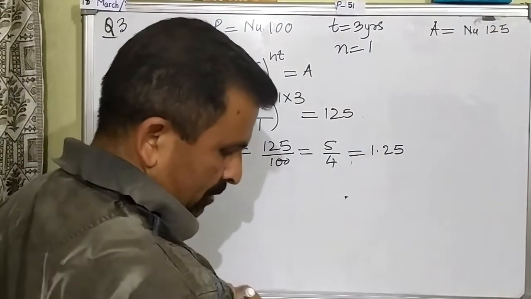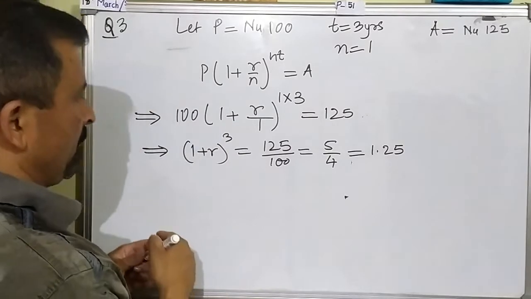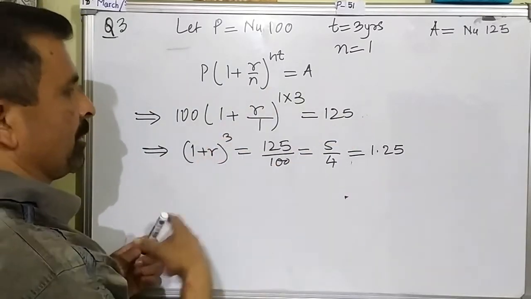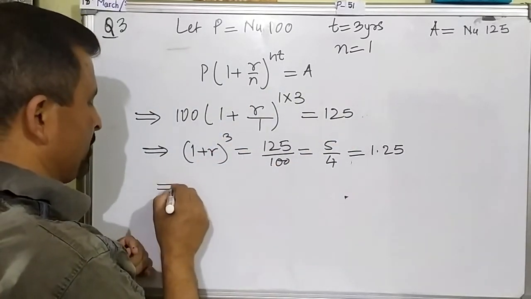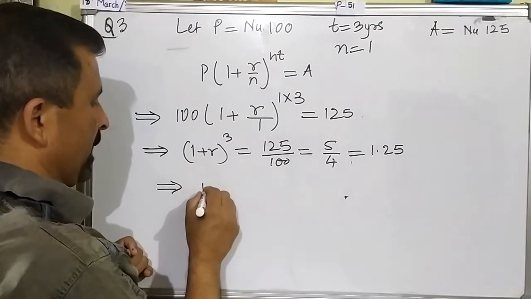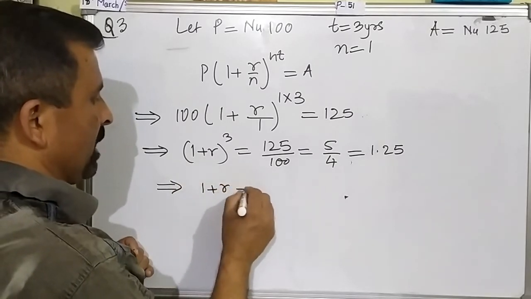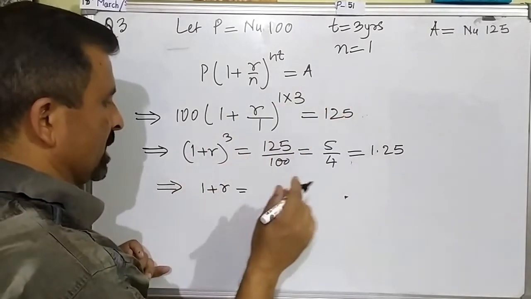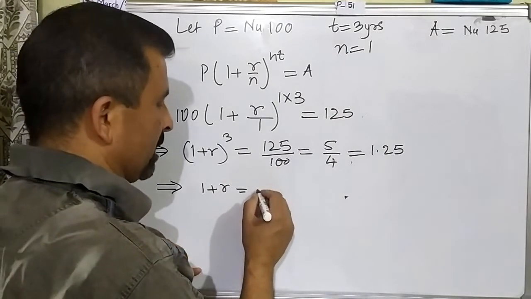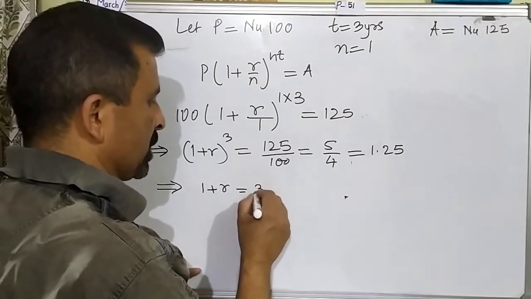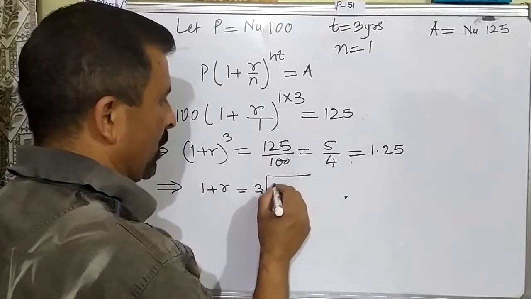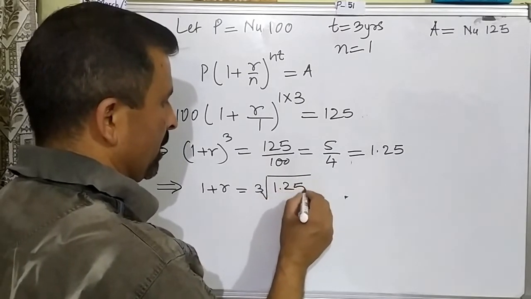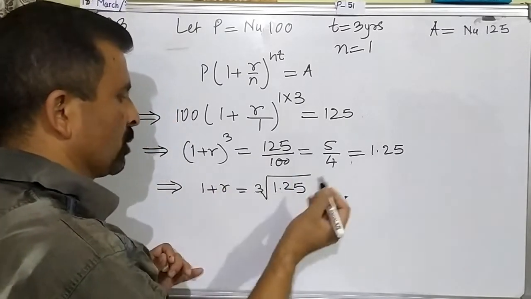Okay. Now after this, we will shift this power to that side. So this power will change into cube root. Whenever the power goes to the other side, it always changes into a radical sign, a root sign. So 1 plus R will become cube root of 1.25. Now this 1 will go to the other side.